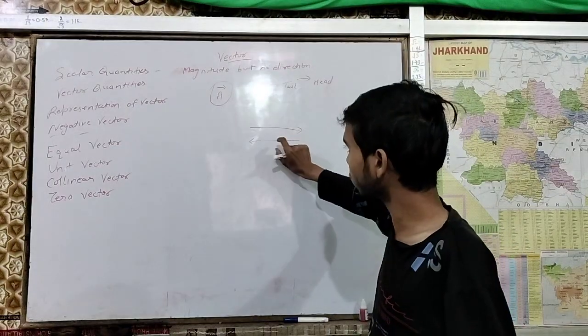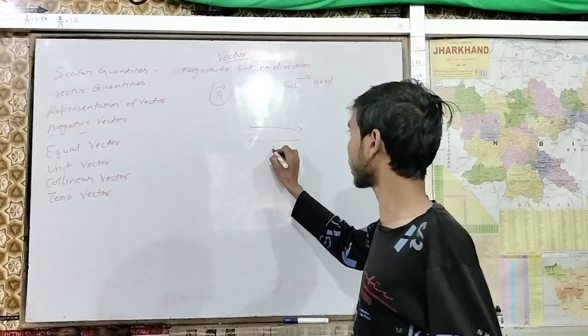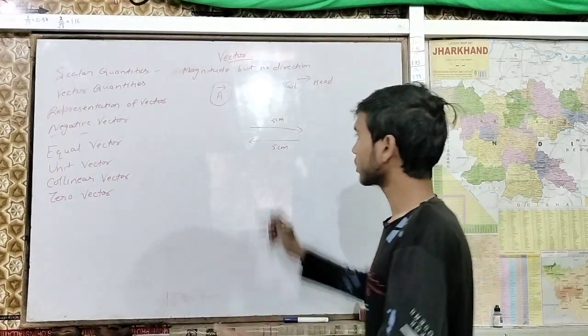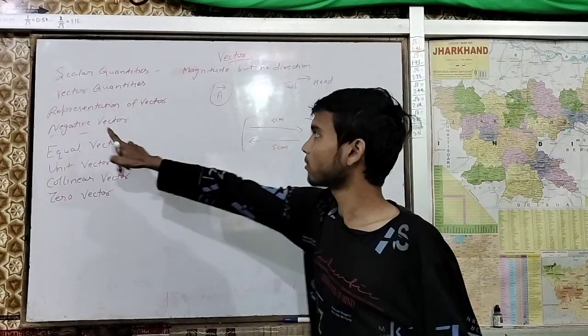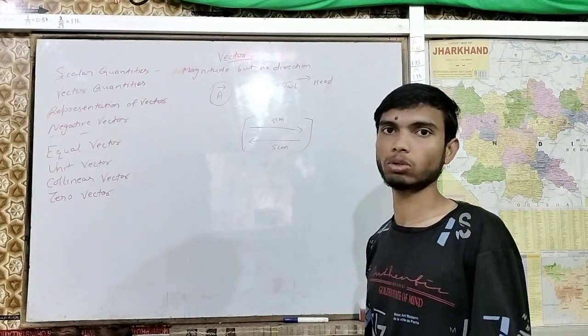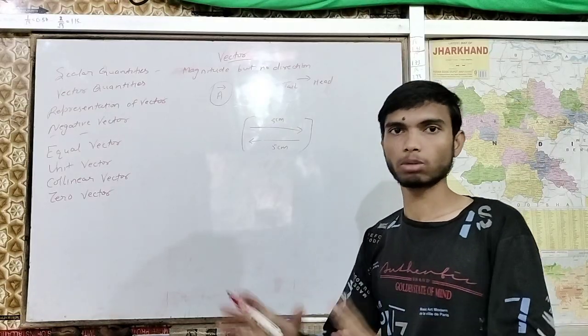But remember, the magnitude of this and this should be the same. For example, this is 5 centimeter, so this should also be 5 centimeter. Then this would be the definition of a negative vector. In the case of a negative vector, the magnitude of the vector should be the same, but the direction should be opposite.